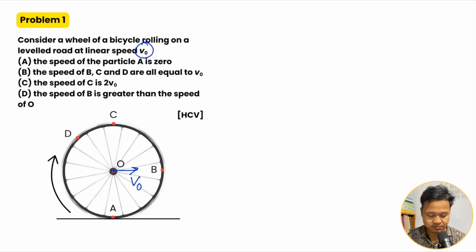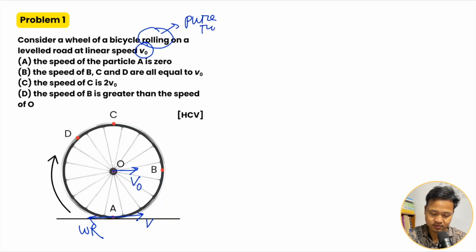Option: the speed of the particle at A. A is the bottommost point. Okay. At the bottommost point, it is v backwards and omega into r. So here, if I consider this as pure rolling, the bottommost point has velocity 0. So VA is 0, right? The speed of the particle at A is 0. Okay, so that means option A is correct.